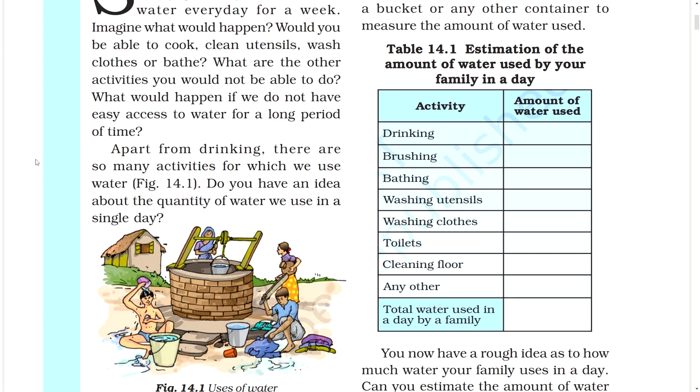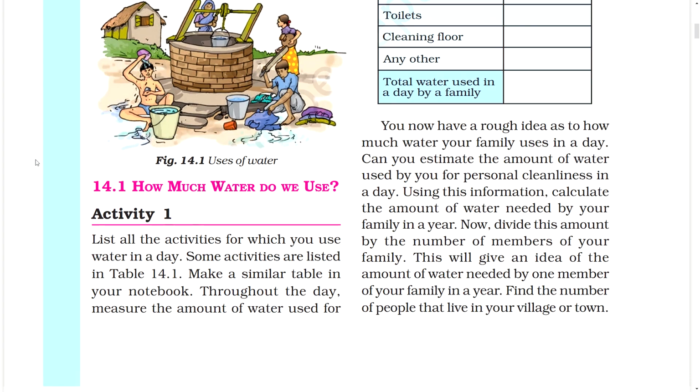Table. Estimation of the amount of water used by your family in a day. Activity. Amount of water used. Drinking, brushing, bathing, washing utensils, washing clothes, toilets, cleaning floor, any other. Total water used in a day by a family. Do this and comment on this.